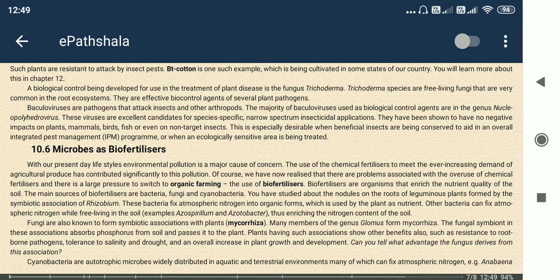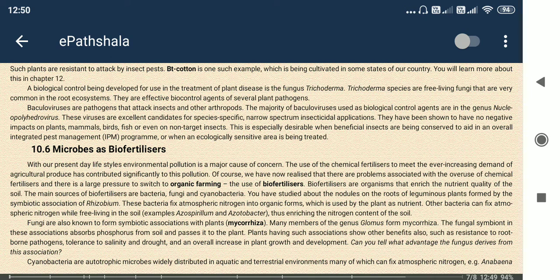And the examples of microbial biofertilizers: Rhizobium. It is helping in nitrogen fixation in the soil, or rather we say nitrogen assimilation in the plant parts. Okay, or Azospirillum and Azotobacter. Mycorrhiza is also there; it is a symbiotic association with fungi. Symbiotic association with fungi is known as mycorrhiza.